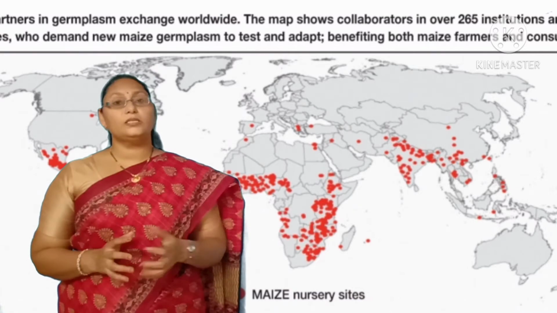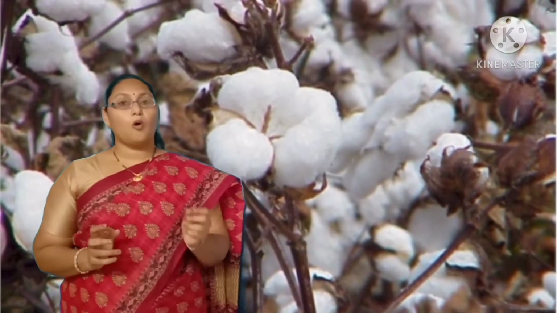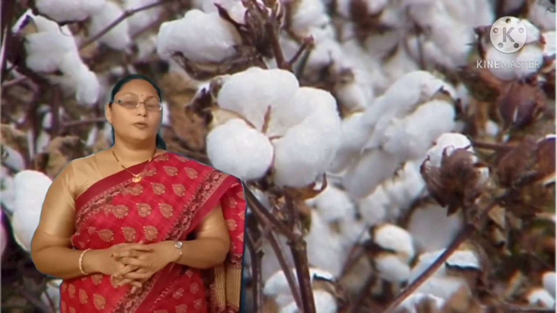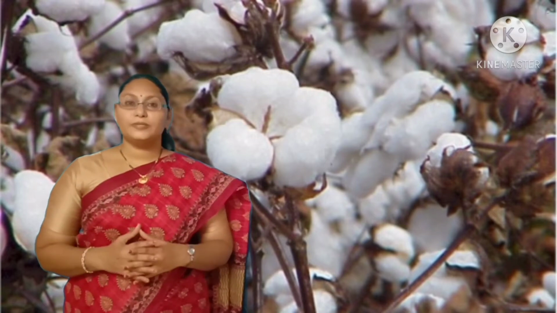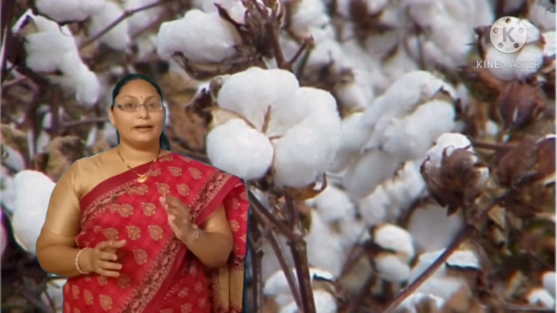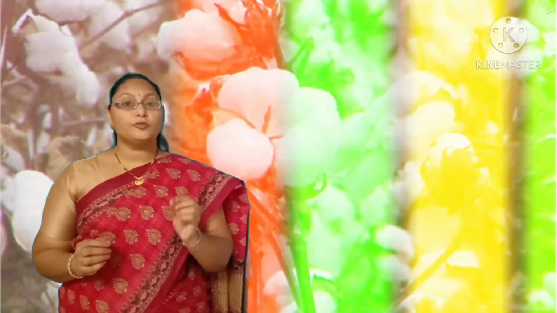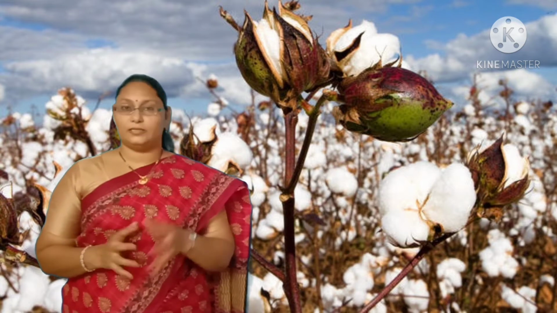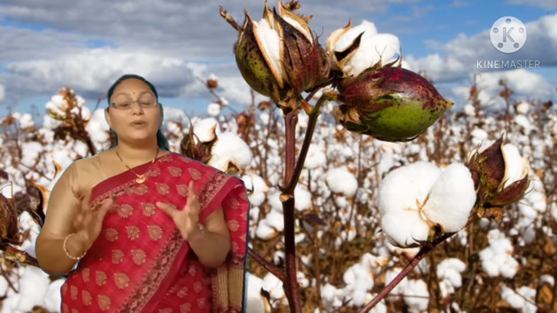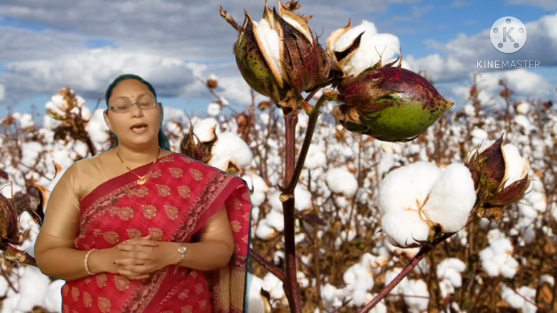And the next one is cotton. Cotton is a fiber crop. Cotton requires high temperature, rainfall, light and 210 frost-free days, meaning winter-less days. All these climatic conditions are very necessary to grow cotton.